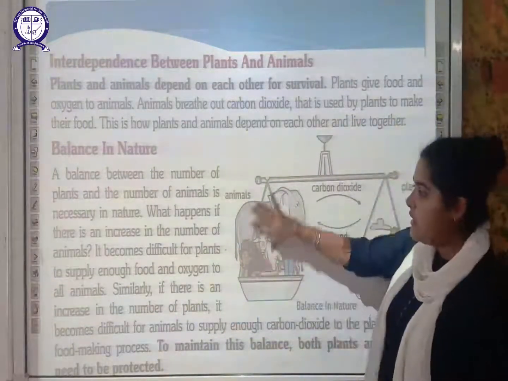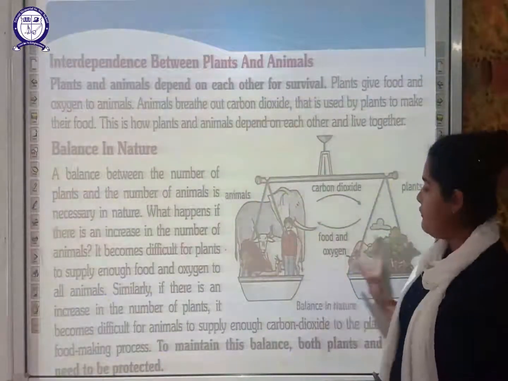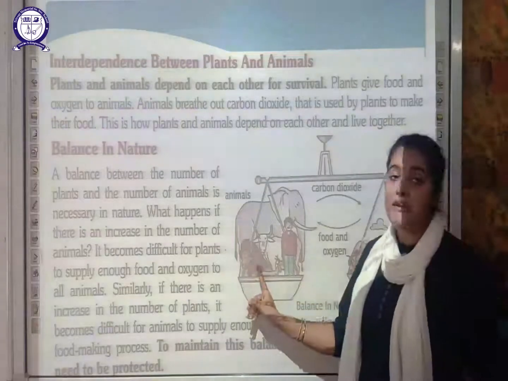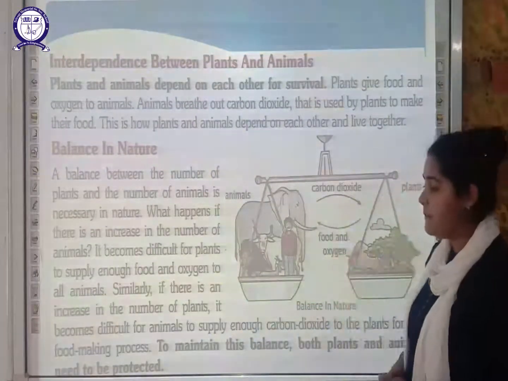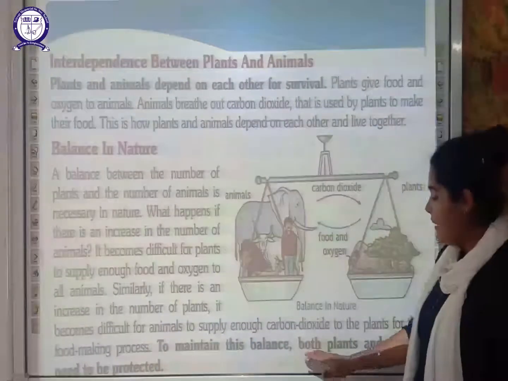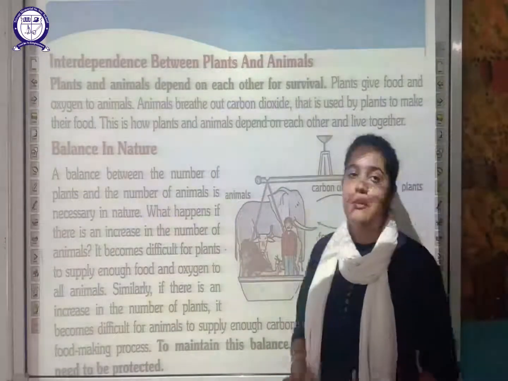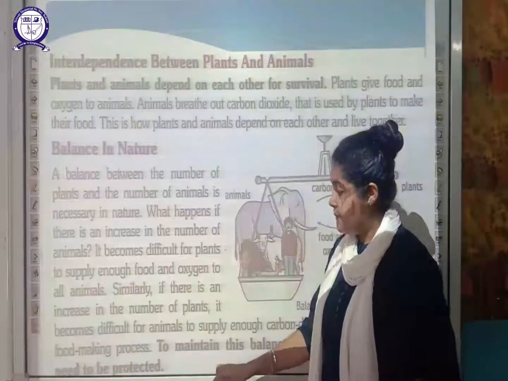So if animals increase, the plants will have difficulty supplying food and oxygen, and if plants increase, it will be difficult for the animals to provide them carbon dioxide to make food by the process of photosynthesis. So to maintain this balance, both plants and animals need to be protected. So we must maintain this balance in nature.